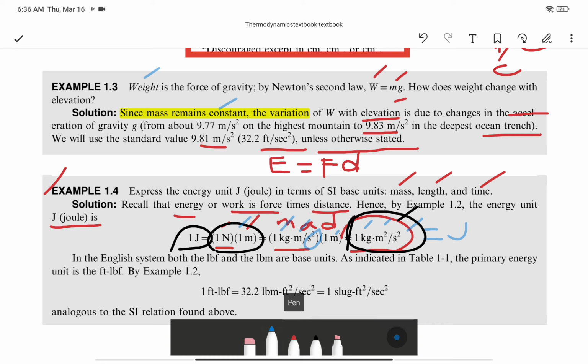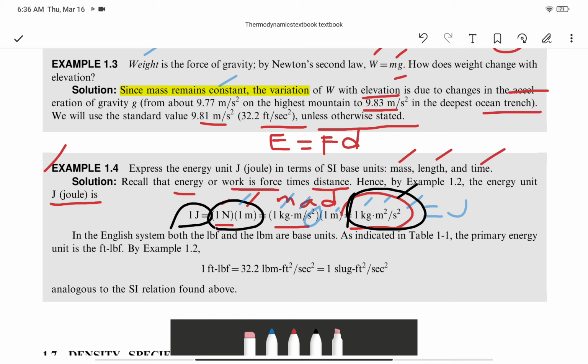Let's continue. In the English system, both pound force and pound mass are base units. As indicated in table 1-1, the primary energy unit is foot-pound, as in example 1.2.